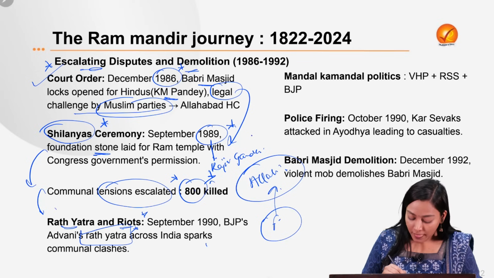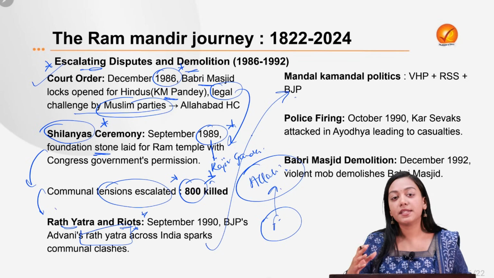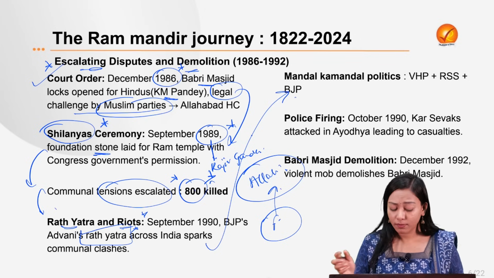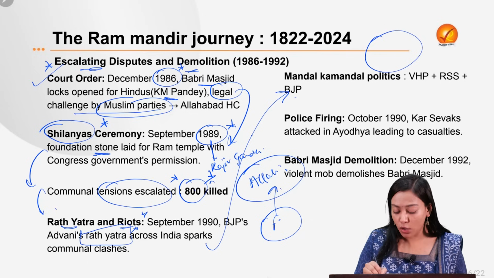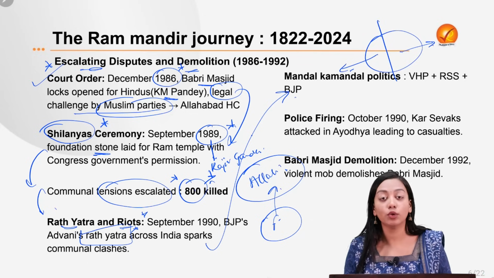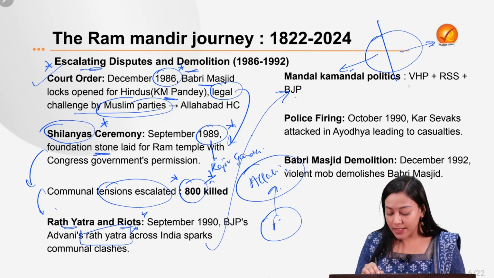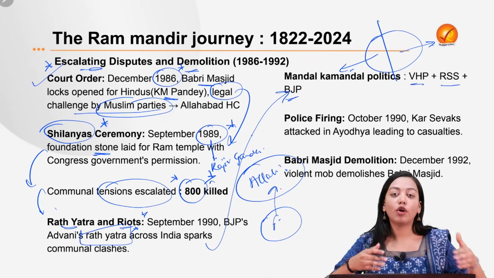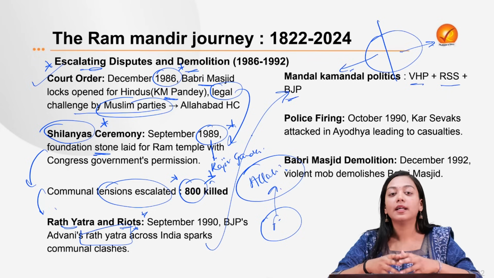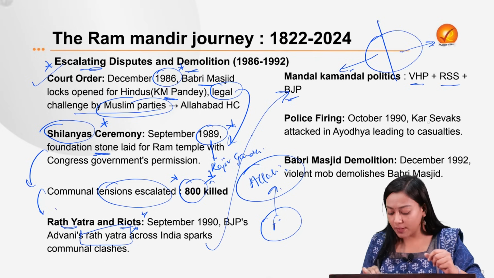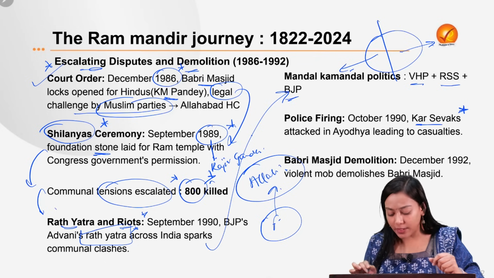Now what happens? In 1990, when VP Singh took up the recommendations of the Mandal Commission, the coalition government was divided. One side supported the Mandal Commission and others said that we should go into the Kamandal politics of Hindutva. So here you will see the Vishwa Hindu Parishad, RSS and BJP coming together to form a rally for the liberation of the Ram Mandir. For that, they created volunteers called Kar Sevaks, because they were volunteers contributing for religious purposes.